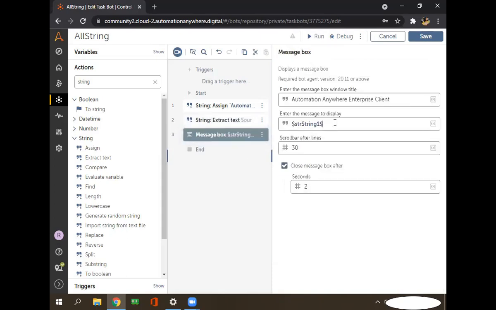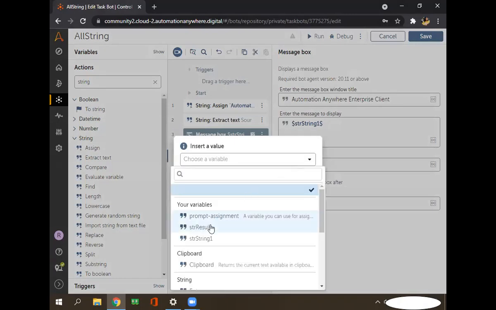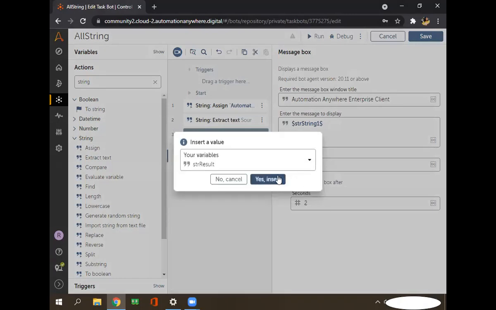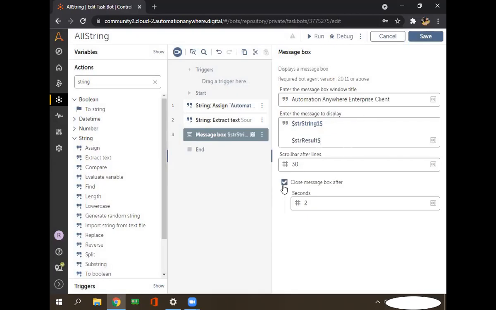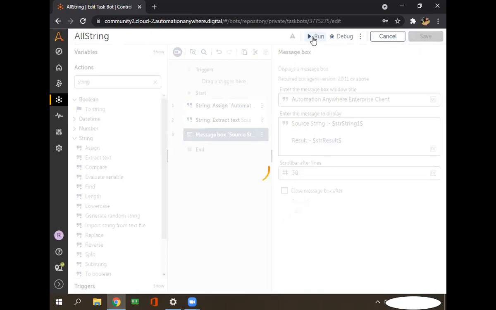Here in the message box, I want to print that result. So I will enter that particular variable in the message box: I will press F2 and here you can select str result. Can we also write something here, like a message? Suppose I write the extracted string. So I am writing here source string, and this is the result. We can write this also. Let's display the result and see what comes.